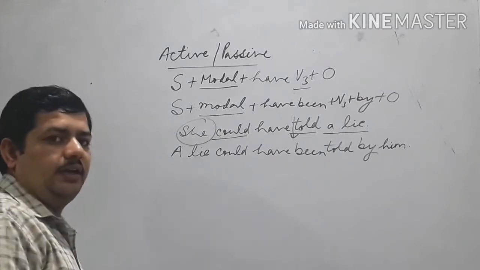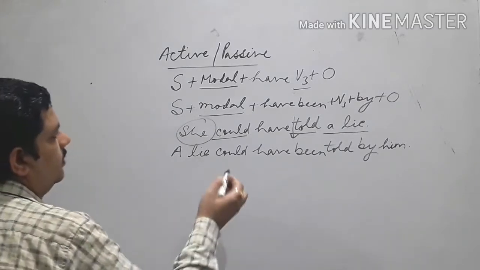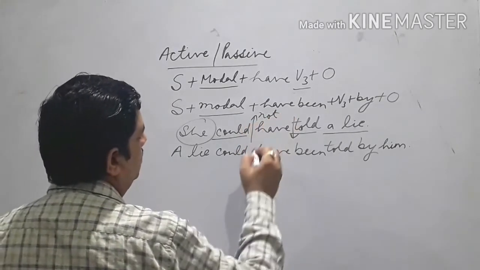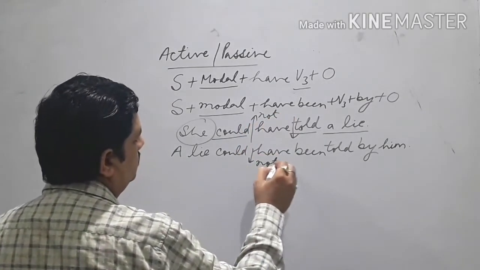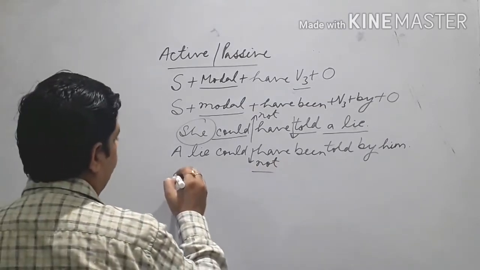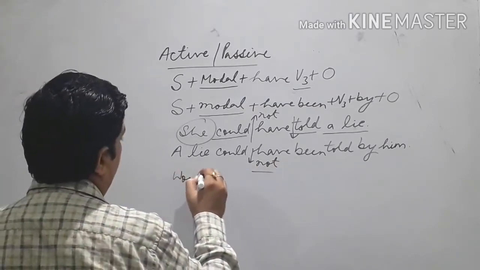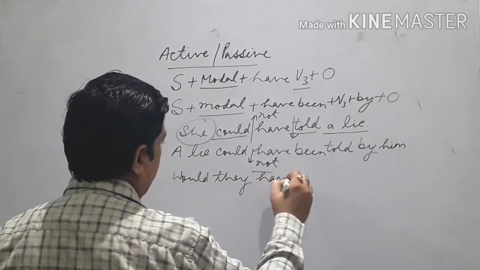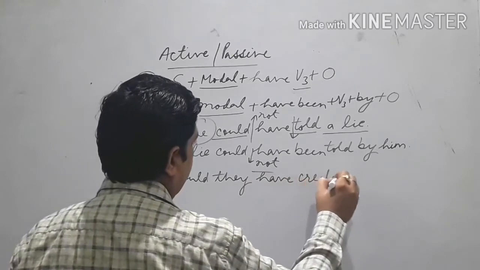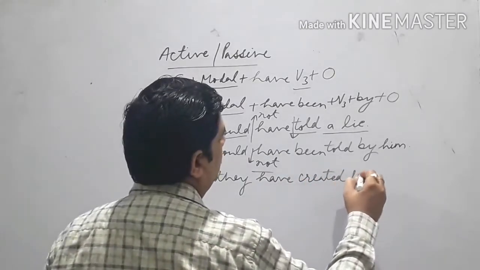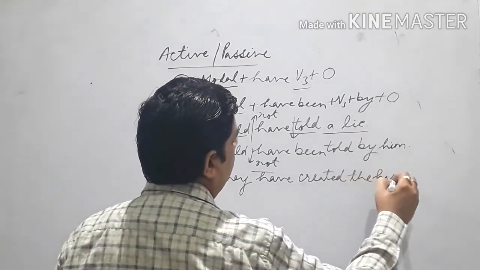We can take a negative example in the same way, but it's quite easy. Suppose not is there, so the same not you can use here. In interrogative, like, would they have created the history?